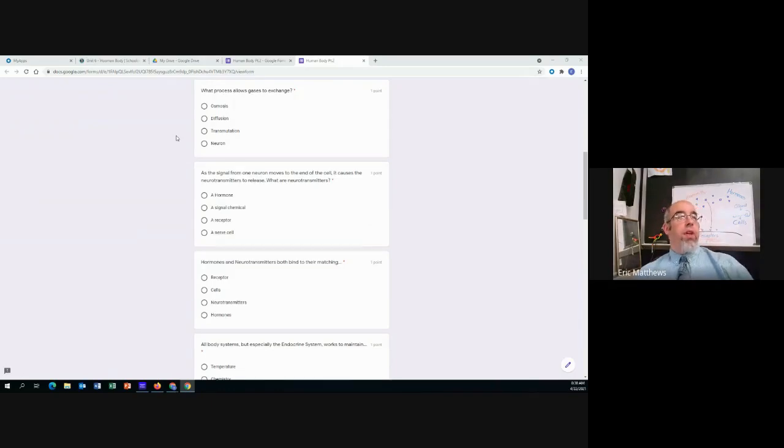Number 4, what process allows gases to exchange? So what process allows gases to exchange? Is it osmosis, diffusion, transmutation, or neuron? What process allows gases to exchange? Osmosis, diffusion, transmutation, or neuron?